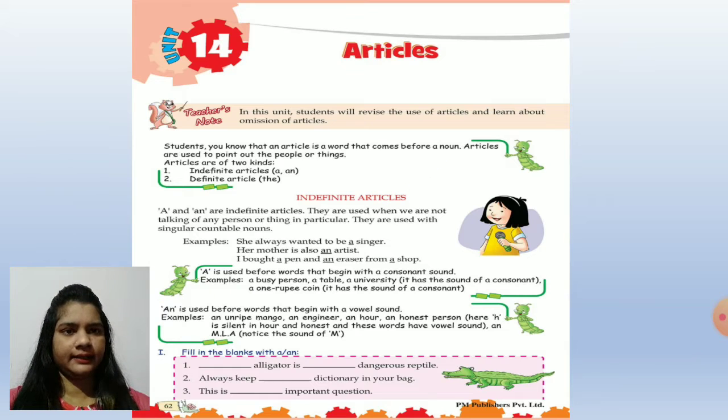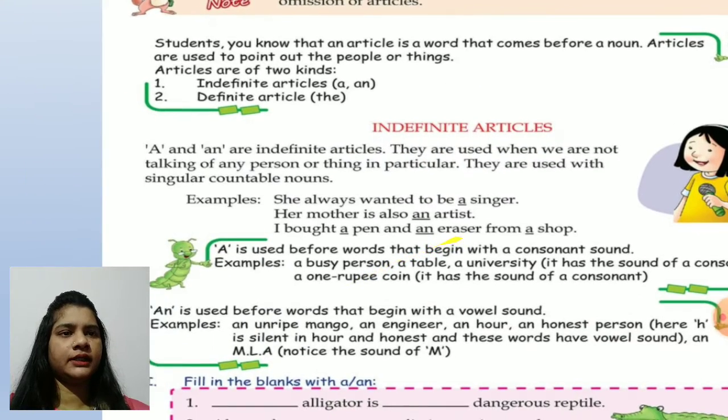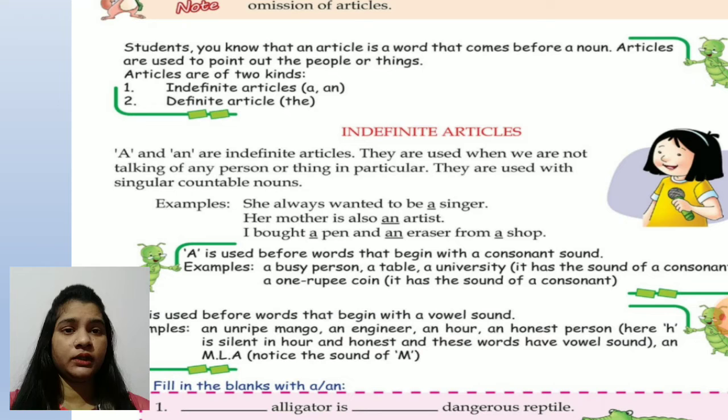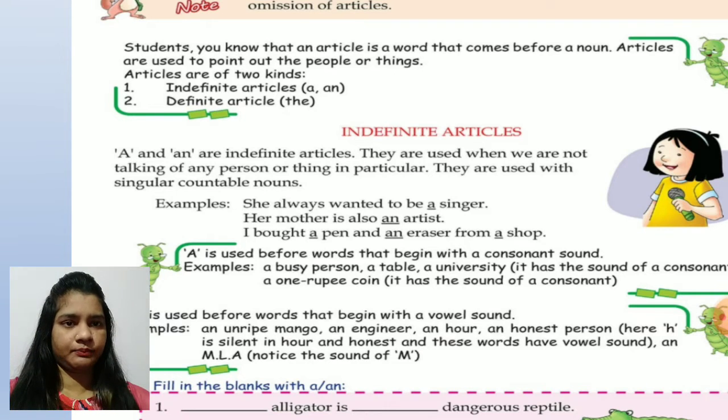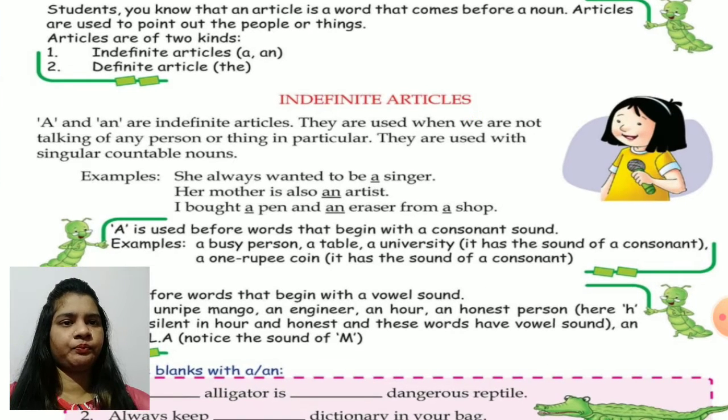A and an are indefinite articles. They are used when we are not talking of any person or thing in particular. They are used with singular countable nouns. For example, she always wanted to be a singer. Her mother is also an artist. I bought a pen and an eraser from a shop.